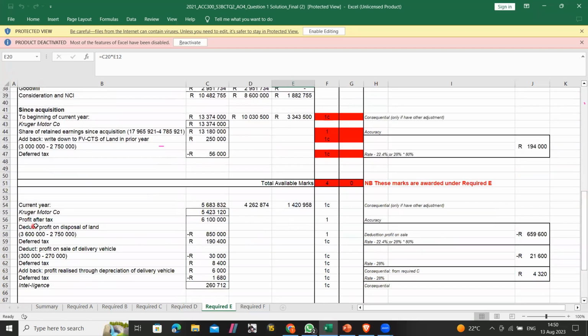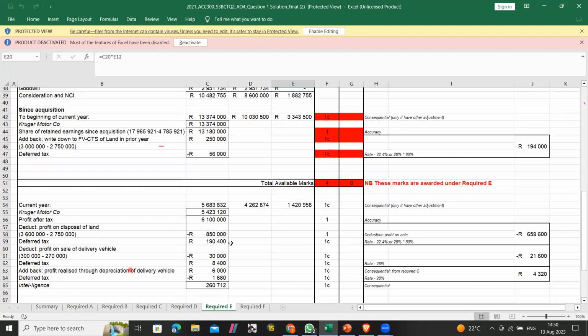And then we go here, this is the profit after tax. Like I said, these will be the pro forma journal entries: profit on disposal of land, profit on sale of delivery vehicle, because it was all in the current year. And then realization of profit through depreciation. We did these pro forma journal entries before. And then this will give you the profit of Kruger.